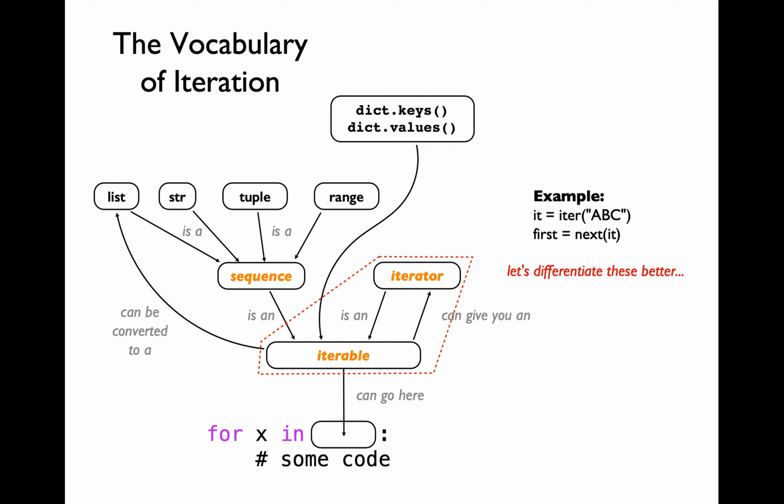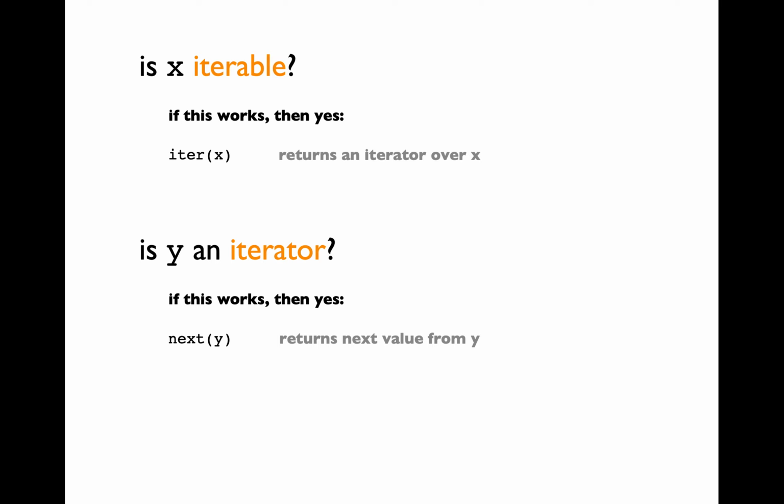Let's differentiate between an iterable and an iterator in a better way. How do we determine if x is iterable? If we are able to invoke the iter function by passing x as an argument and that particular function call succeeds, then x is iterable. How can we say if a variable y is an iterator? If the next function call, when you're passing y as argument, executes successfully and produces the next item from the iterable, then y is going to be an iterator.